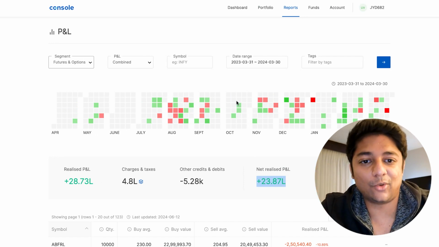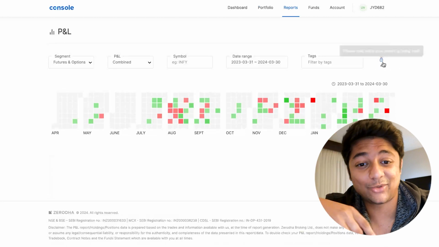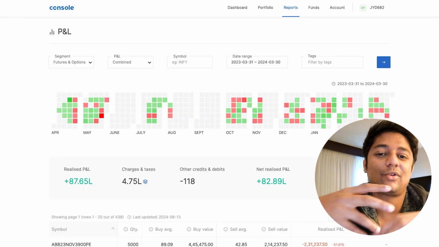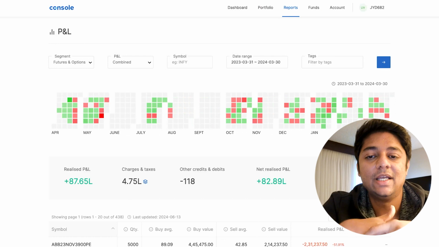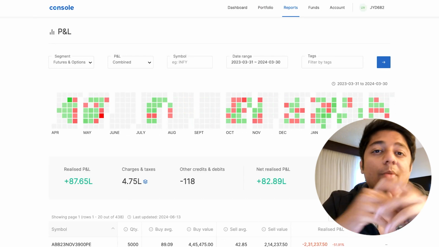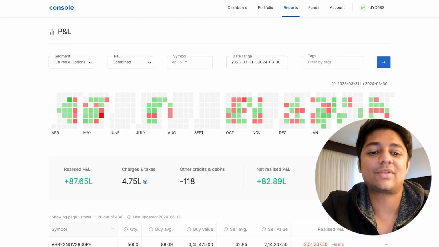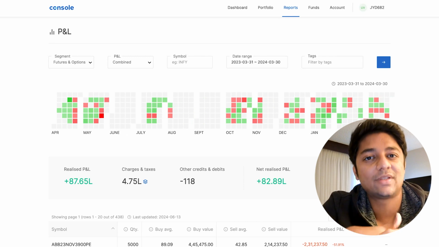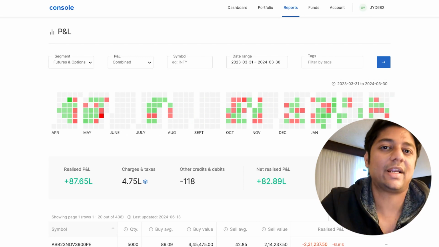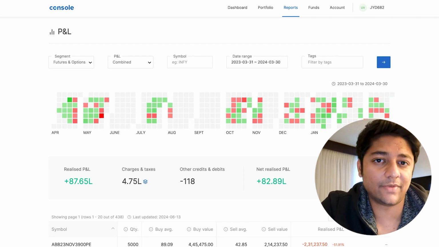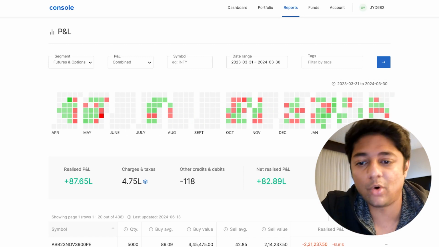Now, if I go to F&O and I show you this, this is where I get screwed big time, right? Now, F&O consists of a lot of things. It consists of swing trading. It consists of call hedges. It consists of option selling, very little option buying. I think I'm horrible at option buying, but because I have capital of more than 1 crore, I can do option selling very easily, which is like try to get at least 1% a week or 1.5% a week max, right? I don't try to aim for more.